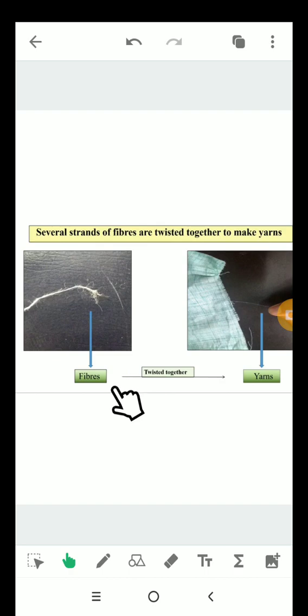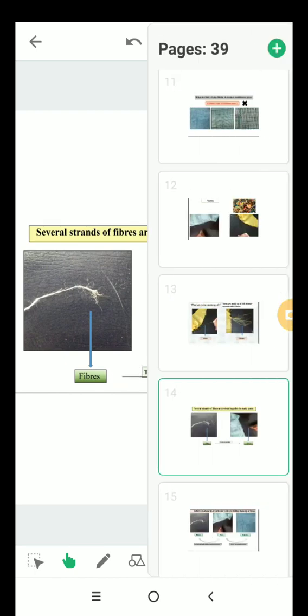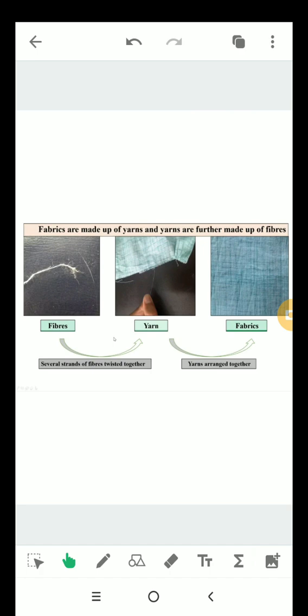So, now we understand that fabrics are made up of yarns, and yarns are made up of fibers. Or in other words, several strands of fibers are twisted together to make yarns, and yarns are arranged together to make fabrics.